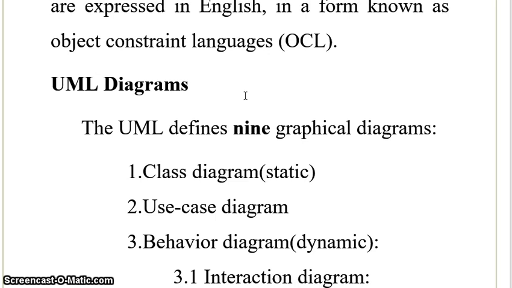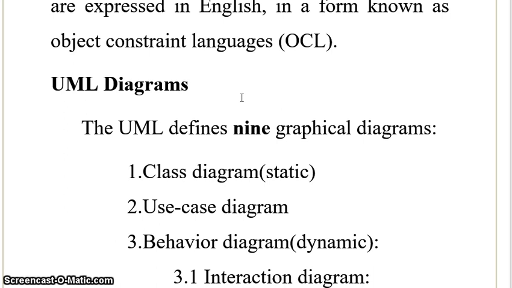These are the UML diagrams. We have 9 graphical UML diagrams. The first one is the class diagram. It is called a static diagram, which we have seen already. We have seen 2 models, one is the static model, the other one is the dynamic model. A static model is represented when you have a snapshot. That is, a snapshot is called your static model. A dynamic model is nothing but when the system is operated or running.